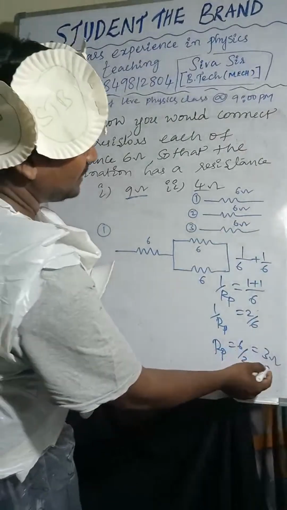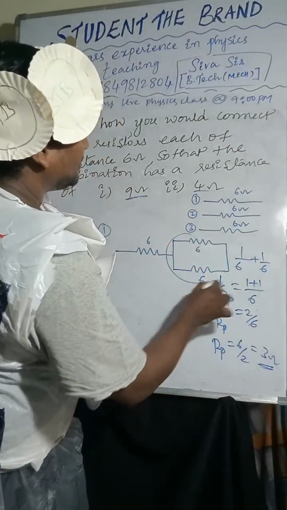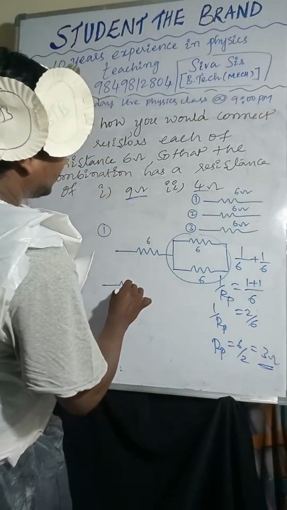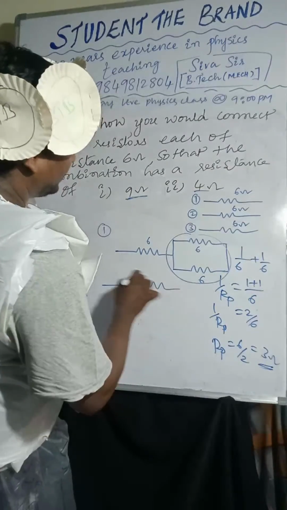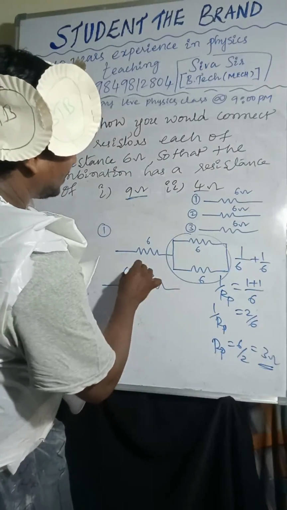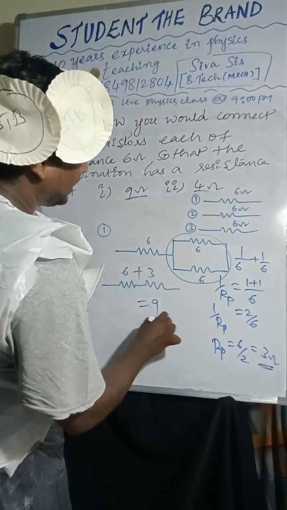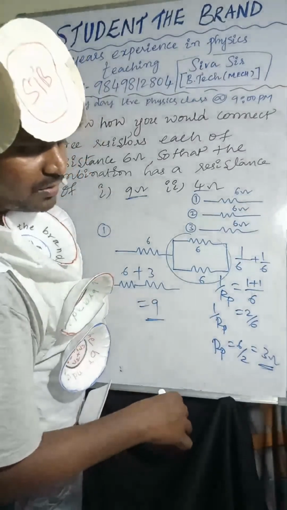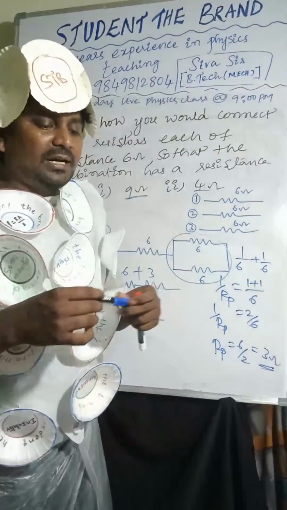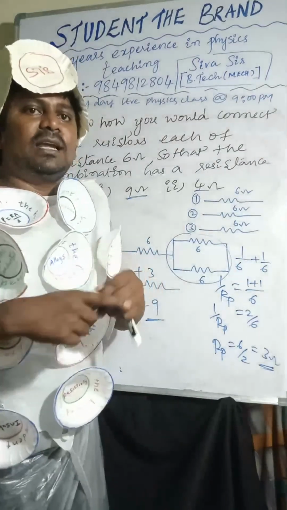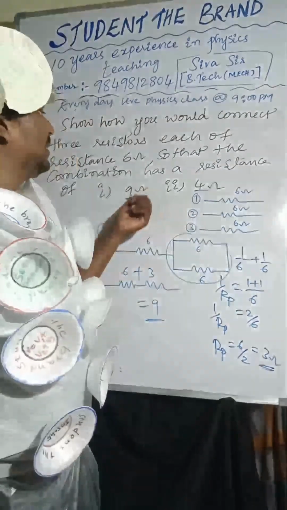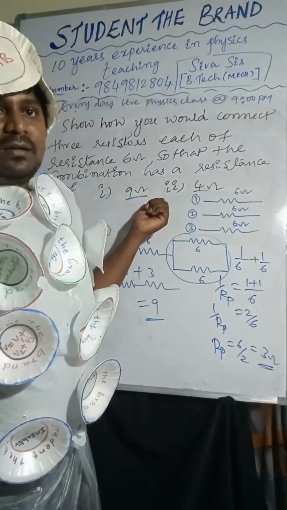So this combination you got 3, and here this is 6 and 3. So total is 9. 9 is the answer.